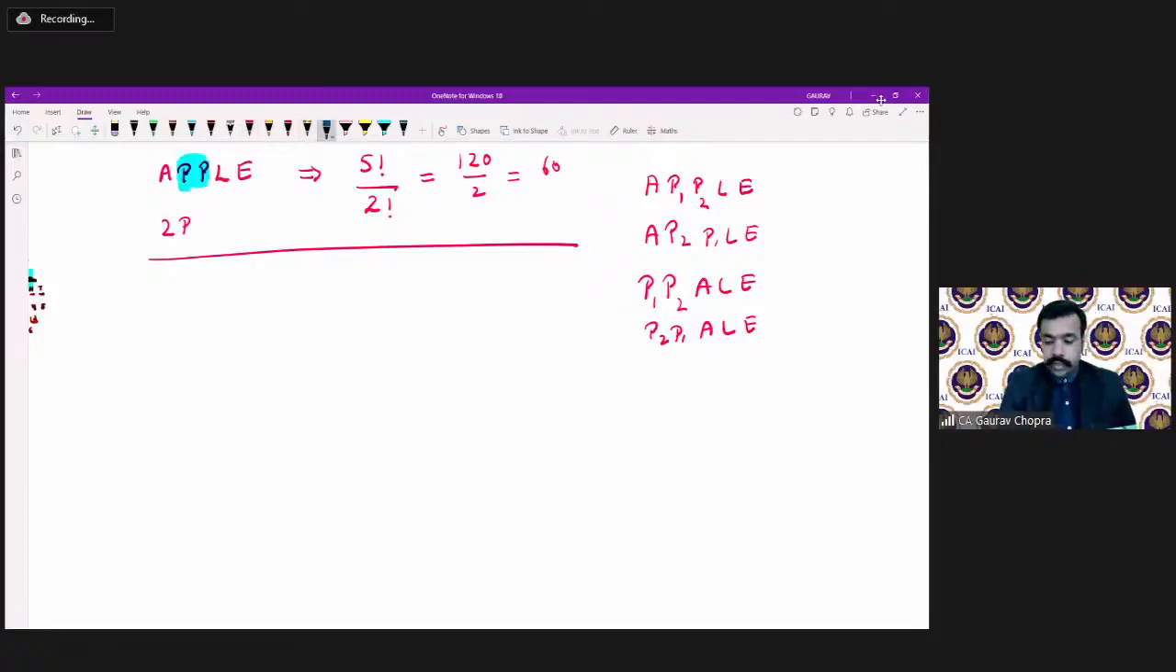Similarly, banana, B-A-N-A-N-A. Now, how many words can be formed? How many words can be formed?